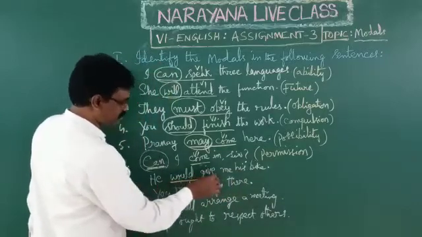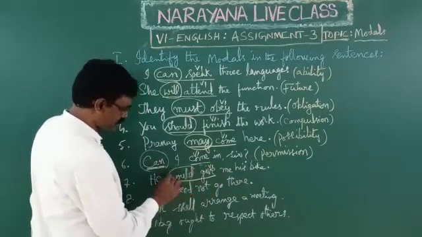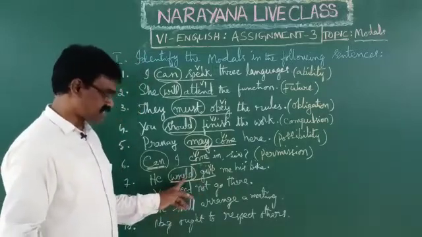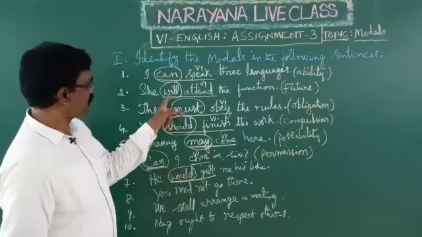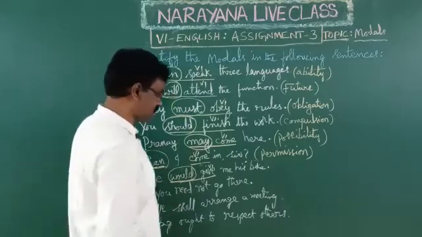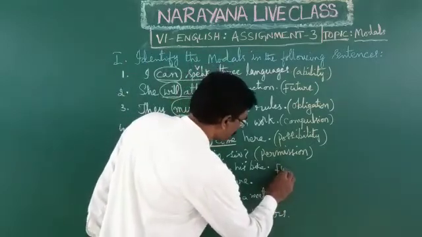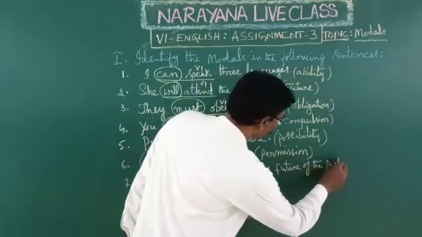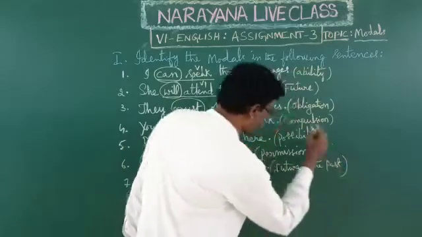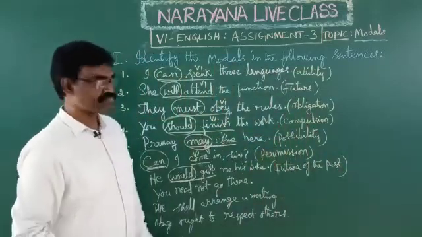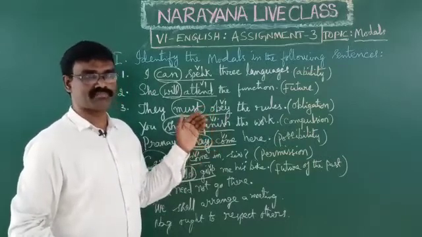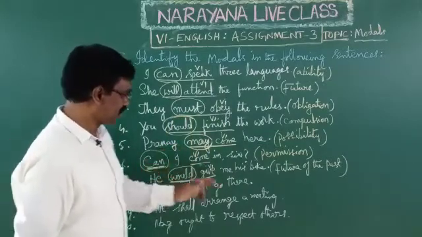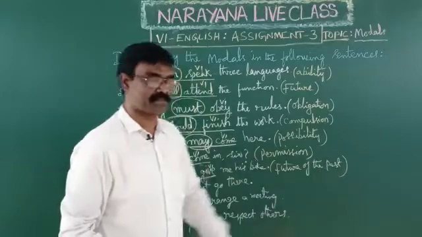The next one, he would give me his book. Would give. So this give is V1, main verb. This would is a modal auxiliary. This is the past tense form of will. Okay, would is the past tense form of will. Here would is used to express future of the past. Different uses are there. Every modal can have more than 3 uses. So here would is used to express future of the past.